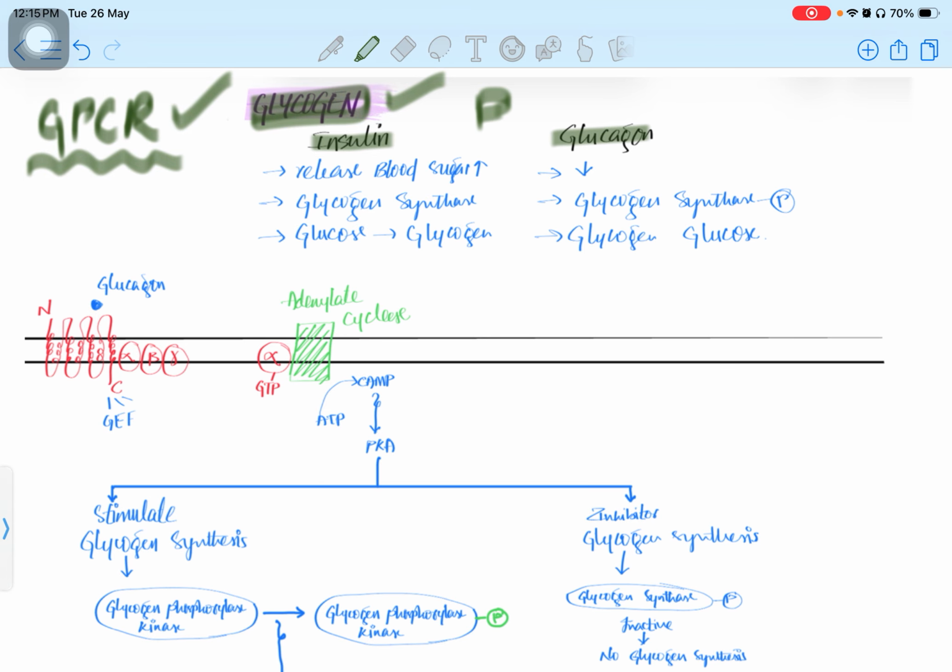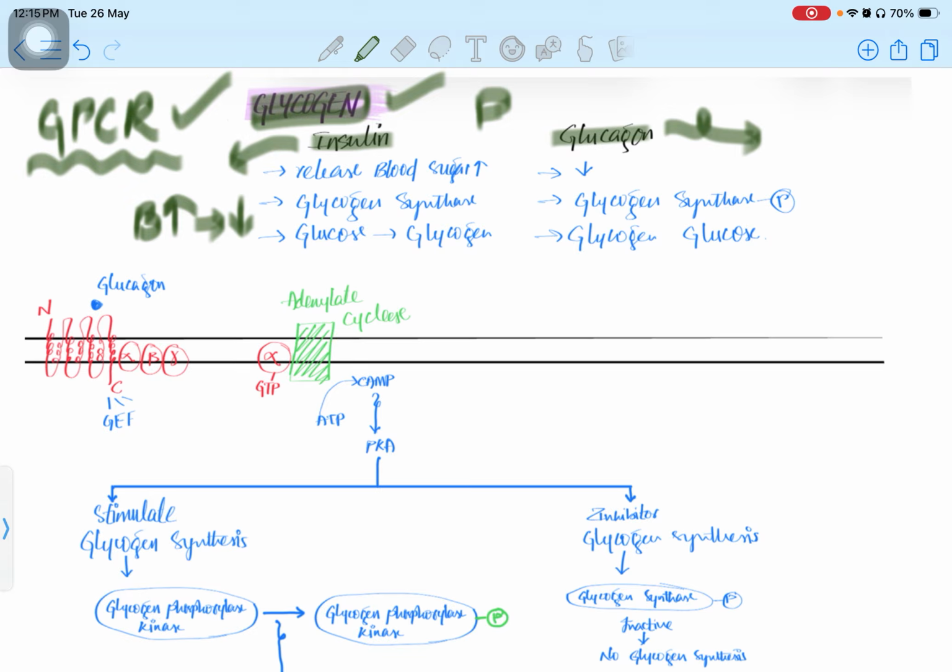They are released in different conditions, but the pancreas is responsible for the release of these two hormones. Whenever we are taking sugar molecules, like lots of sugar, ice creams, etc., our blood sugar will increase, lots of sugar in our bloodstream. So insulin will be released from the pancreas and it will decrease the amount of sugar in the bloodstream. But in the case of glycogen, this is completely different.